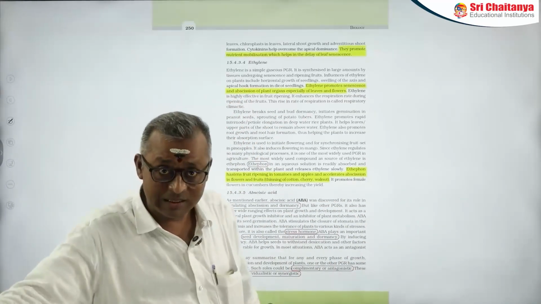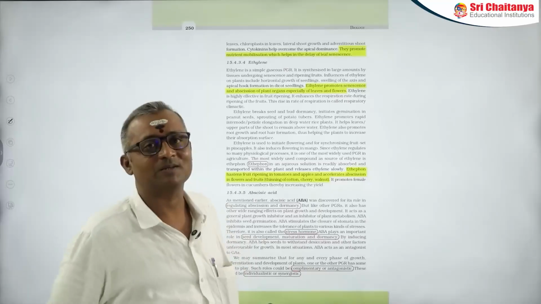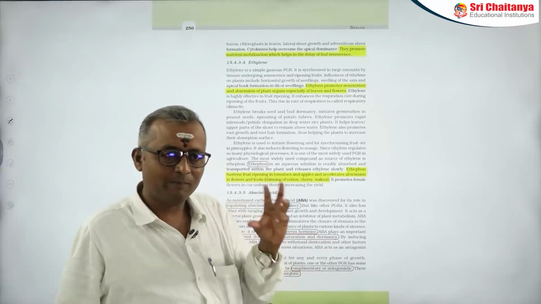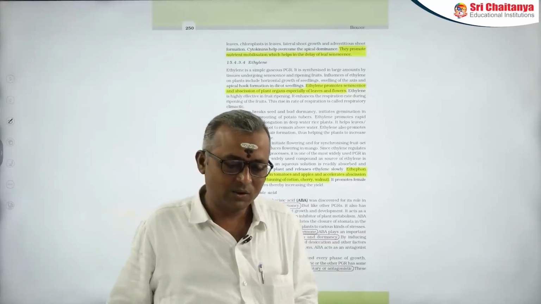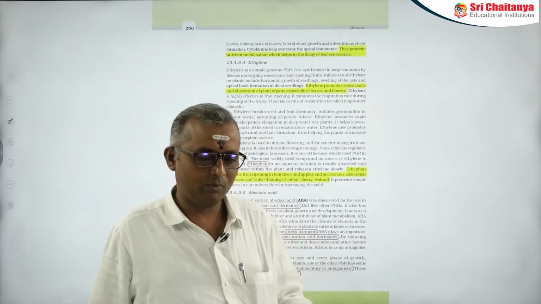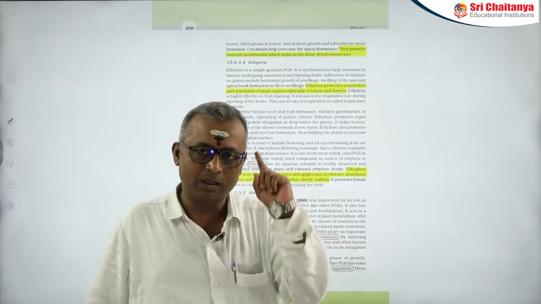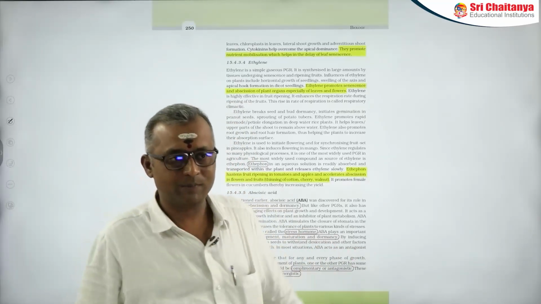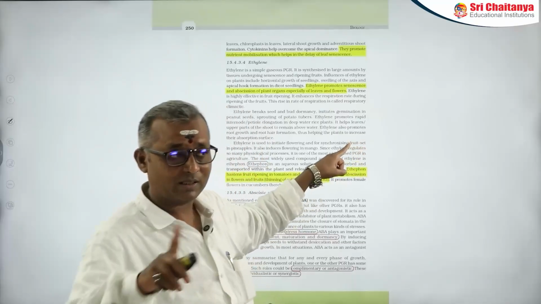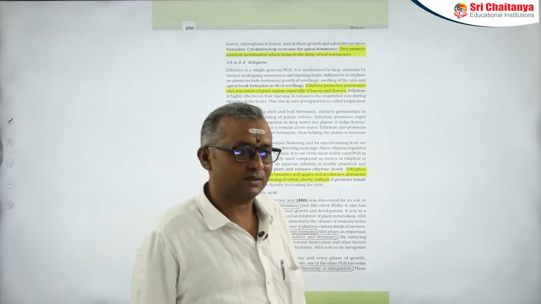Cytokinin delays leaf senescence. So there is a difference here. You have to be very particular about remembering these components, because this whole chapter is memory based and you have to be very specific in remembering some of the important aspects. So, gibberellins delay fruit senescence, whereas cytokinins delay leaf senescence.